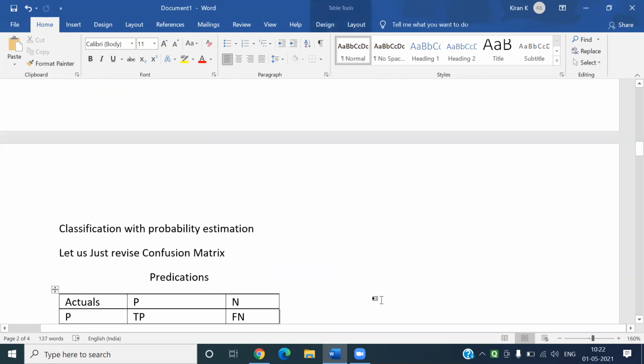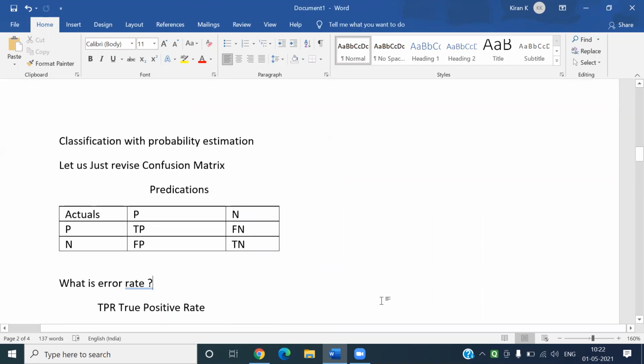Right. Let us revise what is called the confusion matrix. Take actuals as rows and predictions as columns. Here the actual is positive, and our prediction is also positive. It is called TP, true positive.